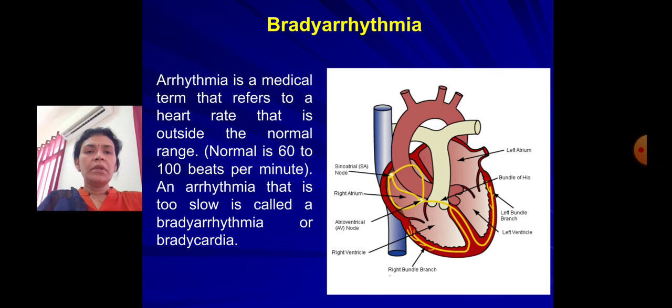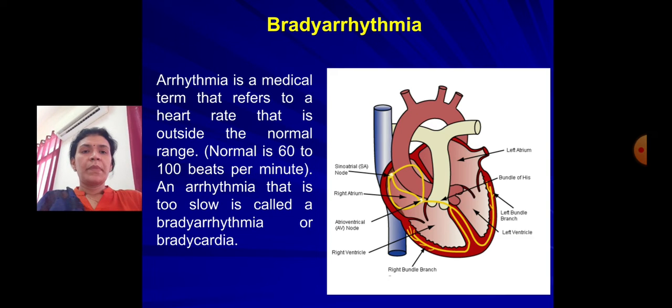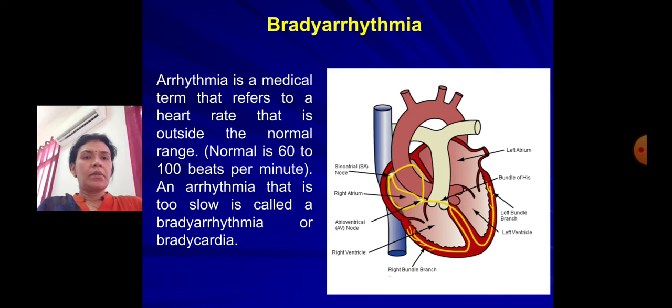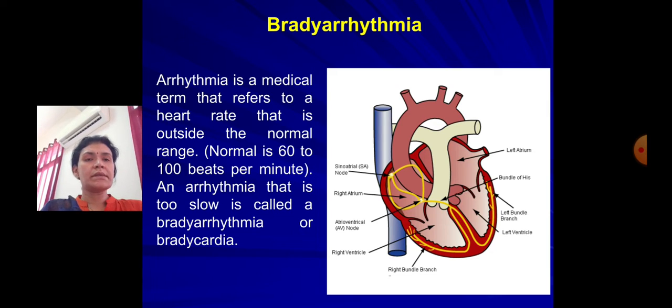The normal heart rate is 60 to 100 beats per minute, and any rhythm disorder which is too slow is called bradyarrhythmia. Bradycardia is when this is in sinus rhythm, sinus bradycardia. If the rhythm is not sinus rhythm, then it is called bradyarrhythmia if the ventricular rate is less than